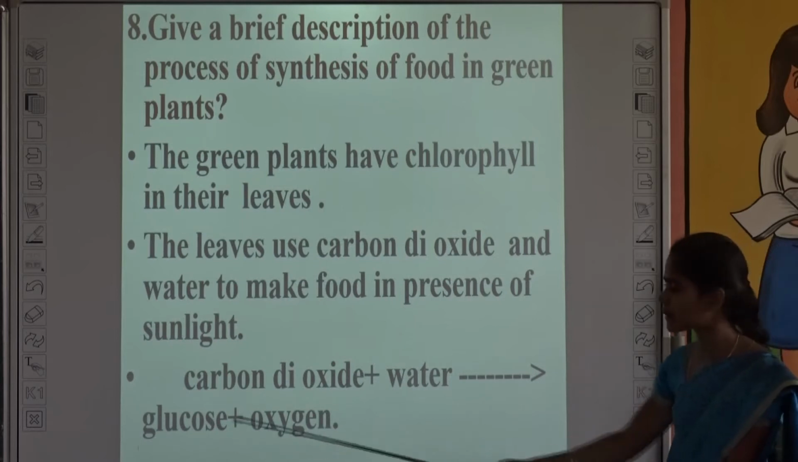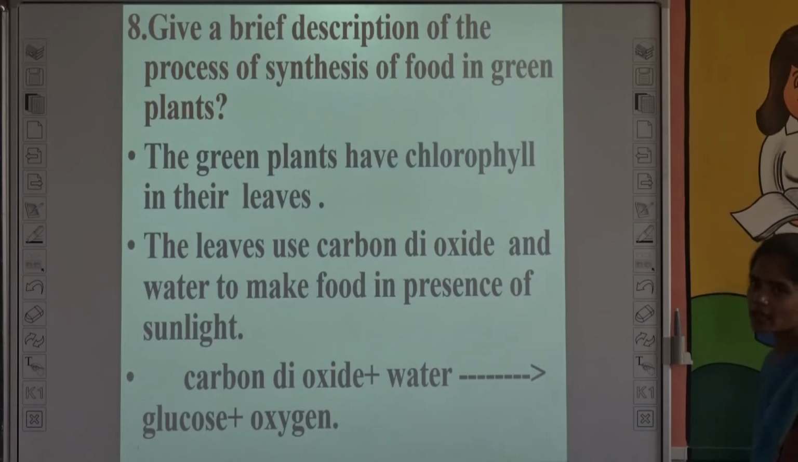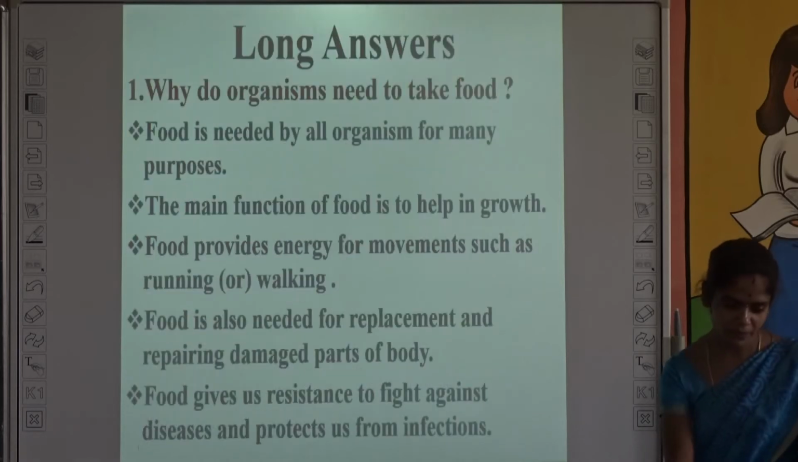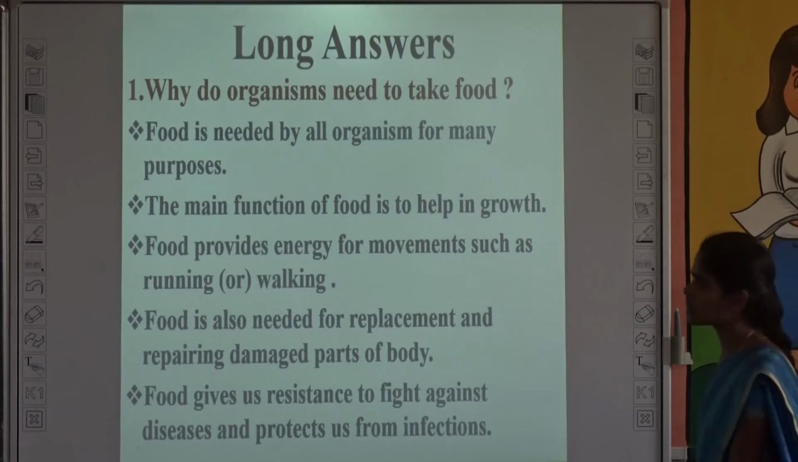It is a food, and it releases oxygen in the presence of sunlight and chlorophyll. So chlorophyll is very essential. Okay, and the next one, long answers. That is 5 marks.